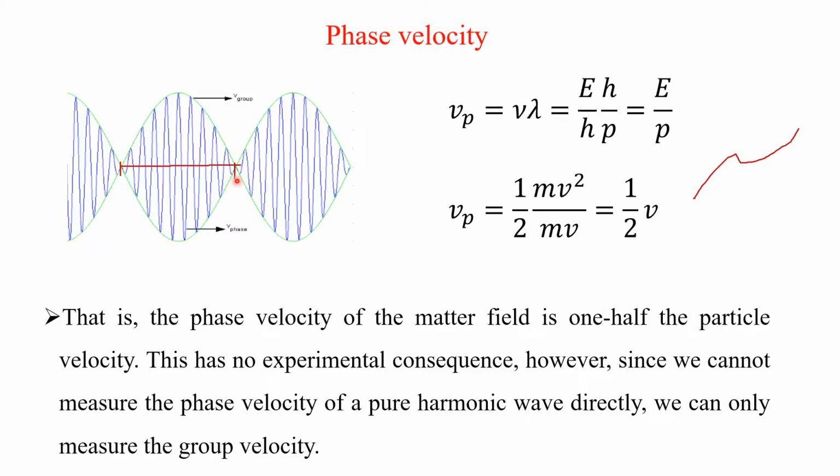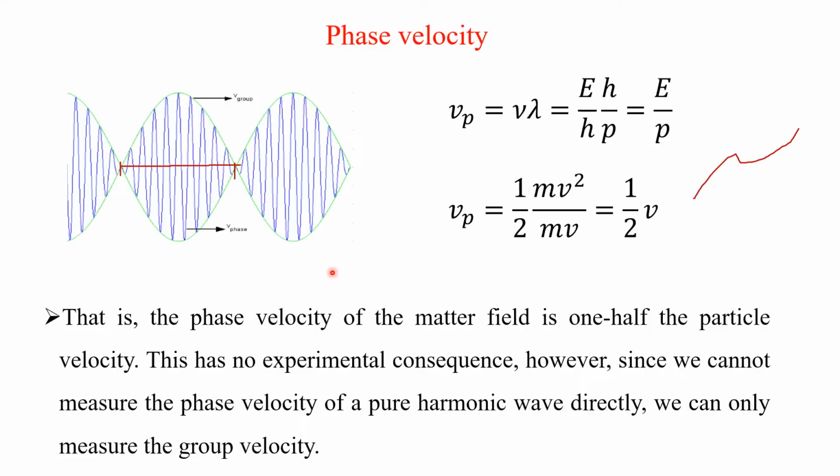You can measure the position accurately, but what about the momentum? Because it contains so many sine waves of different energy, that means different momentum, now you cannot measure the momentum accurately. In the previous case, for a single sine wave, you can find the momentum from p squared over 2m.